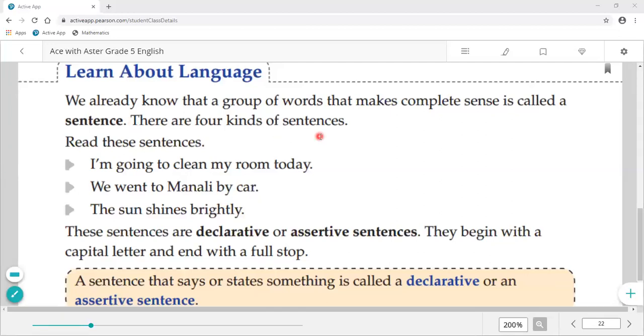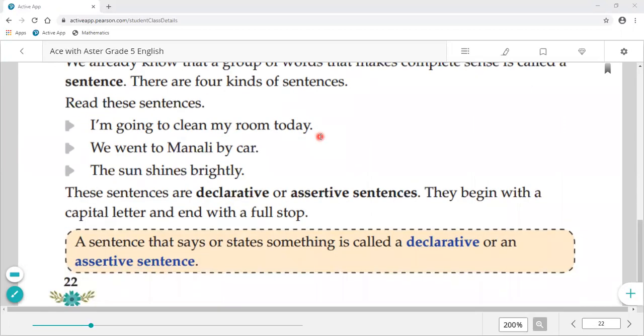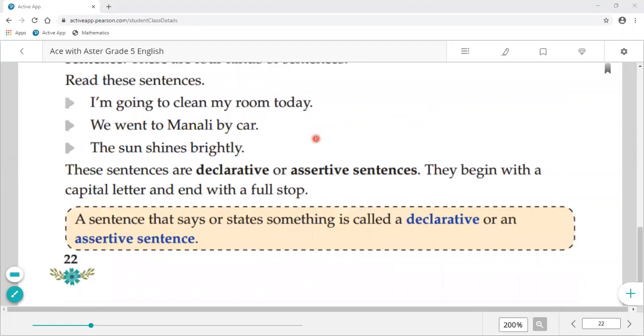There are four kinds of sentences: the declarative sentence, interrogative sentence, imperative sentence, and exclamatory sentence. Read these sentences: I am going to clean my room today. We went to Manali by car. The sun shines brightly.